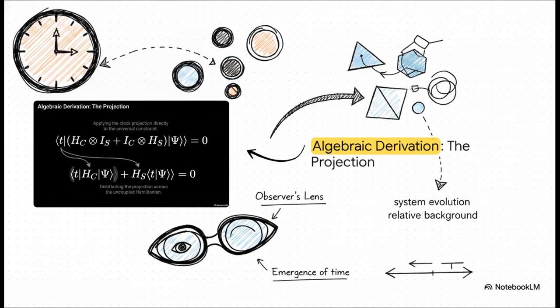Let's apply that observer's lens directly to our initial zero-energy constraint. We distribute that clock projection across the uncoupled Hamiltonian operators. Uncoupled just means the clock and the system are acting completely independently. Doing this lays the absolute groundwork to isolate exactly how the system evolves relative to the clock.